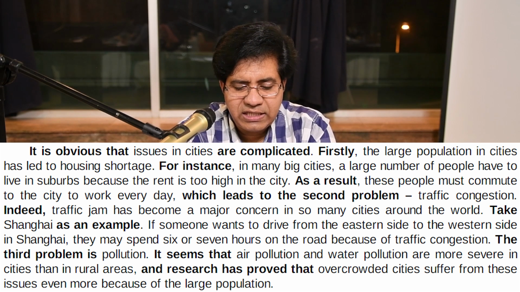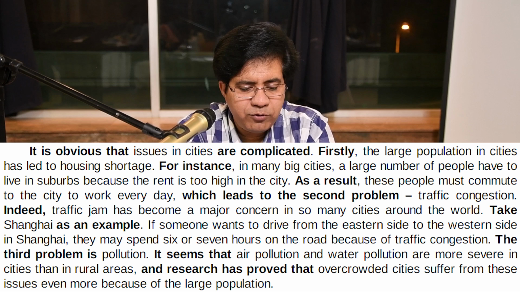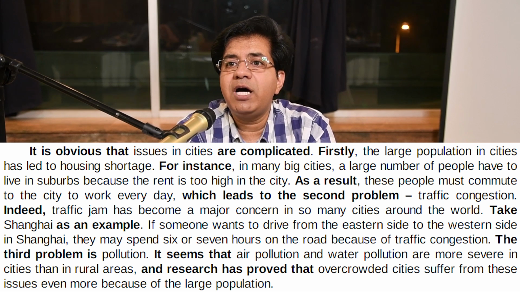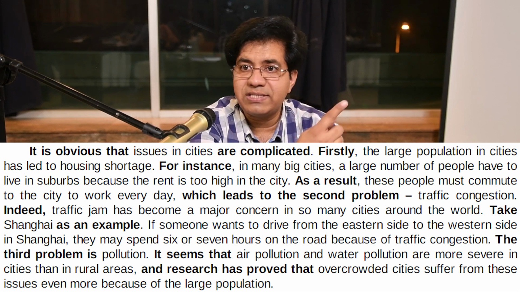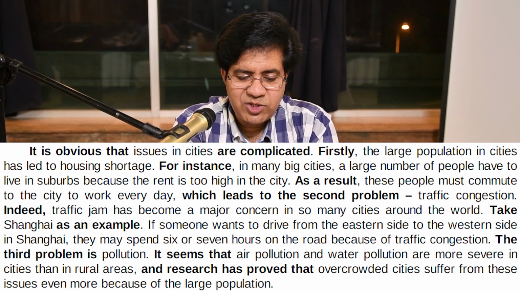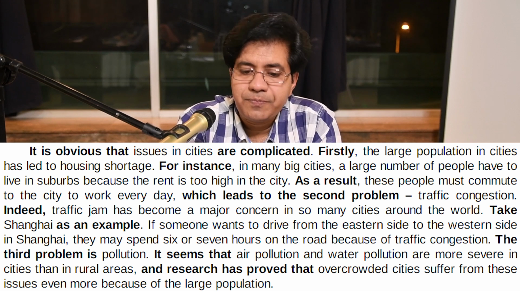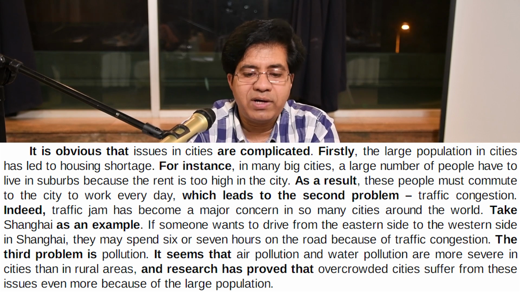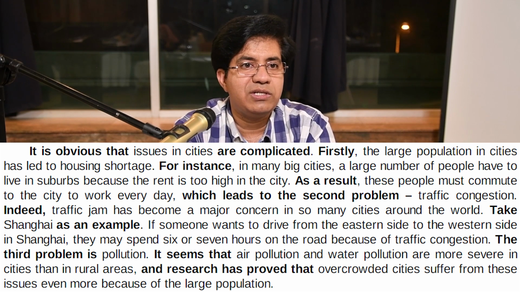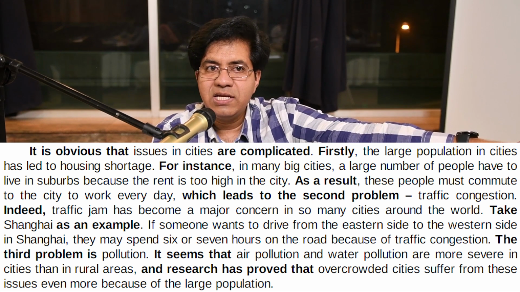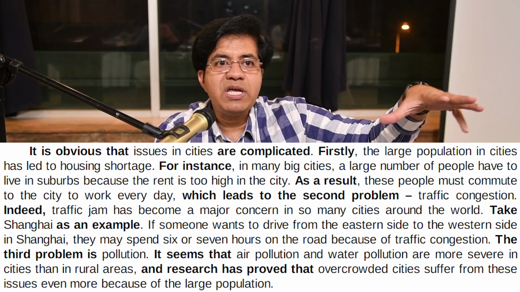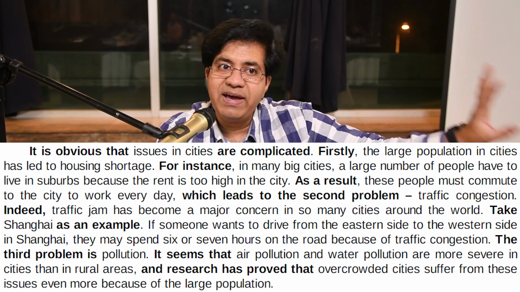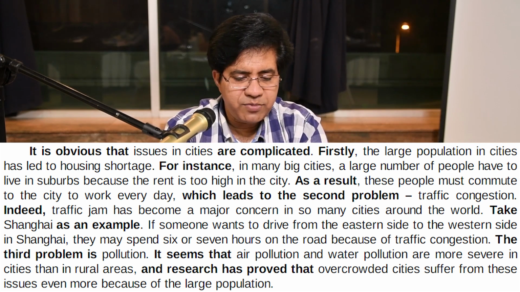In many big cities, a large number of people have to live in suburbs. Suburbs are the areas which are around the city, because the rent is too high in the city. As a result, these people must commute to the city to work every day, which leads to the second problem. Now what is the second problem? Traffic congestion. One problem explained with proper explanation, or we call it development of the idea. He has developed the idea. Now the second problem, traffic congestion.